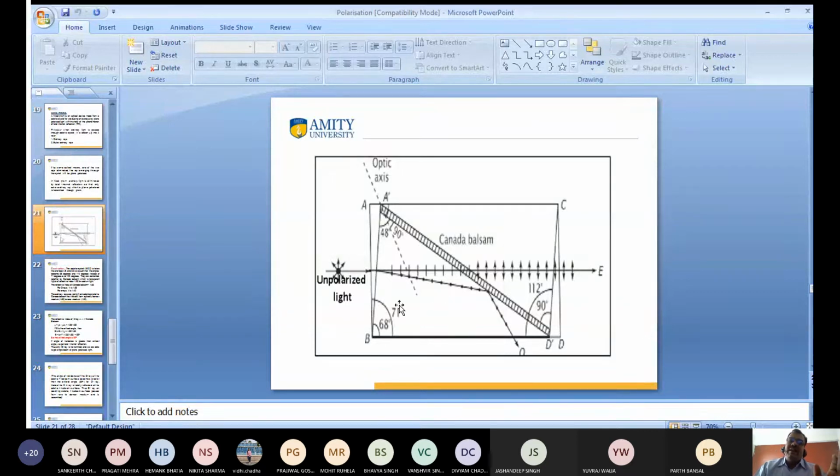For this purpose, I make this angle 71, and this angle is changed from 90 to 112 degrees. In such a way, this angle is more than the critical angle. I calculate what the critical angle is. When the angle is equal to or greater than the critical angle, this ray of light is reflected back, and this is transmitted, and this transmitted ray of light is known as single polarized light.